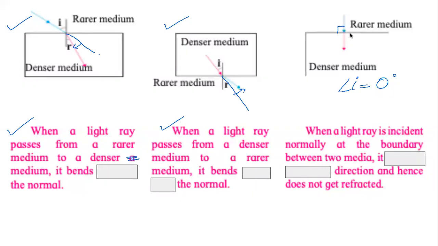Dekho, the blue line and the red line, the incident ray and the refracted ray, they are in a straight line. This is very important for us to remember to understand refraction of light. Light bends in different ways when it moves from one medium to another. When it moves from rarer to denser medium, it moves towards the normal. When it moves from denser to rarer medium, it moves away from the normal.